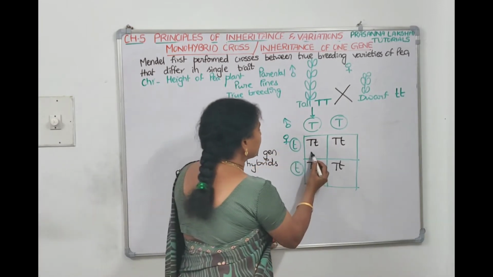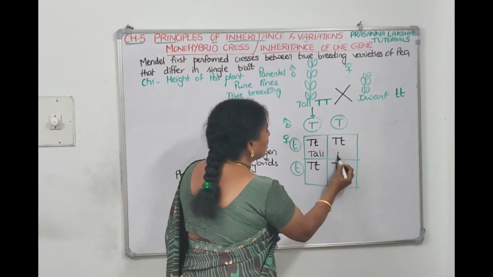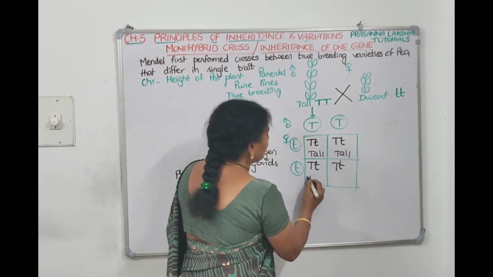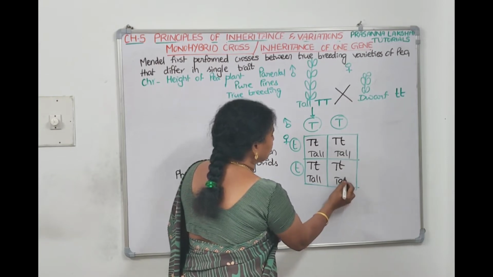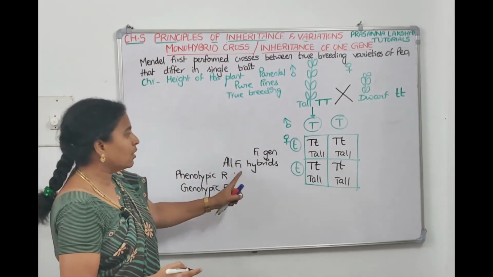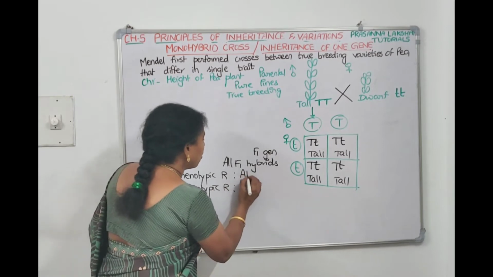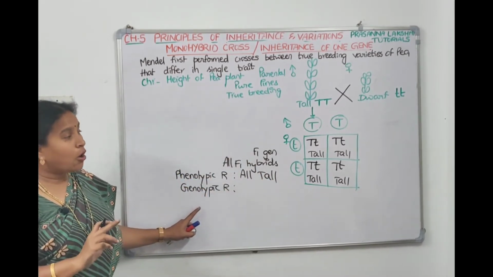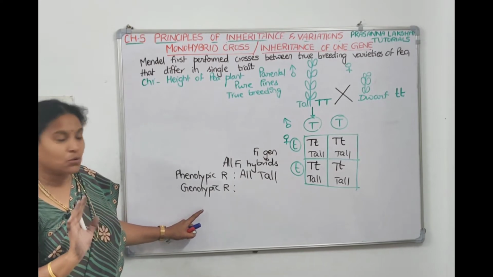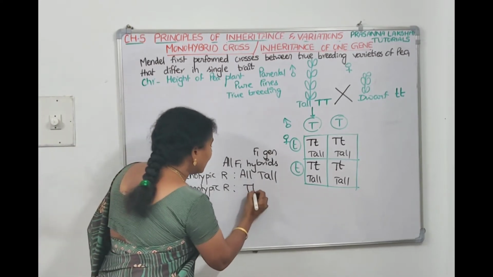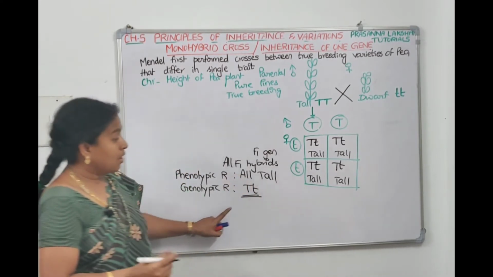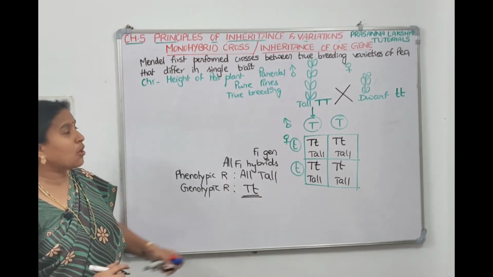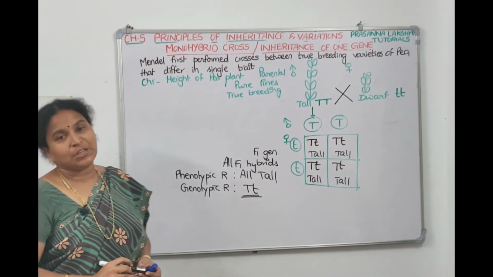Because capital T is there, the plant is tall. Here also tall, here also tall. That means in the F1 generation, all the hybrids are tall. The genotypic ratio: all of them are capital T, small t only. So all of them are heterozygous tall. So he got the F1 generation like this.